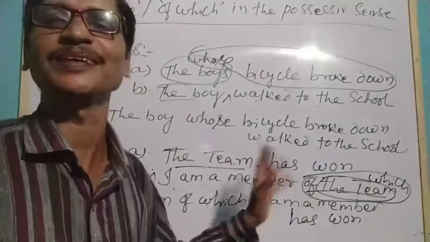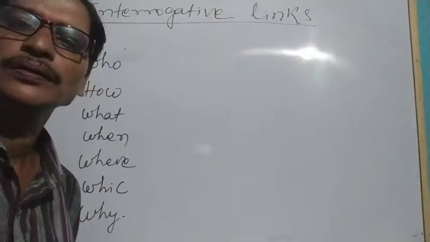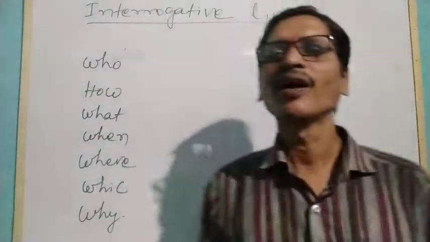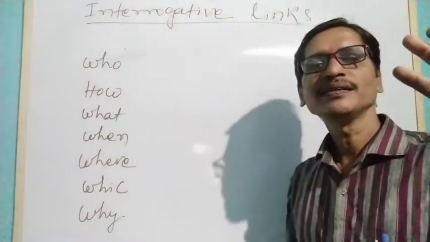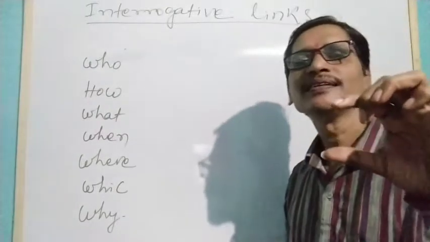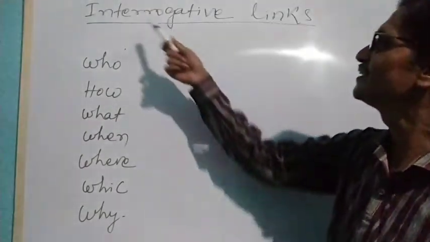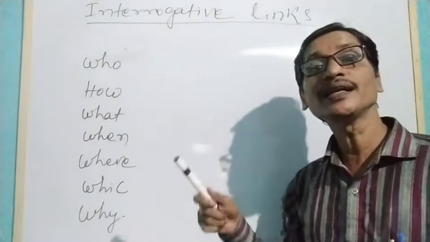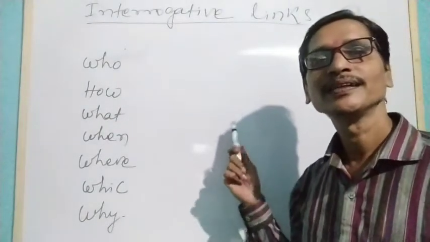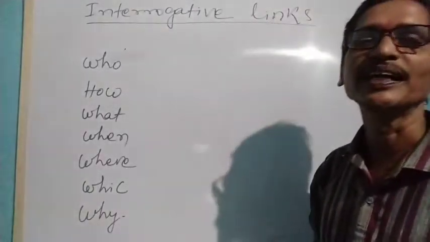Let me write something. Let's understand another topic which we have already discussed. For a brief revision, the topic today is interrogative links. We discussed relative pronouns before this. Now we are discussing interrogative links.